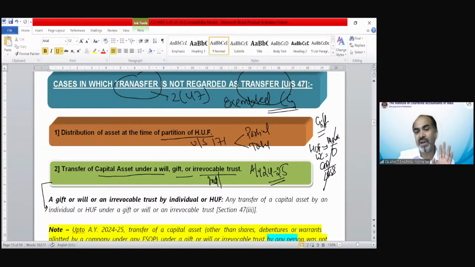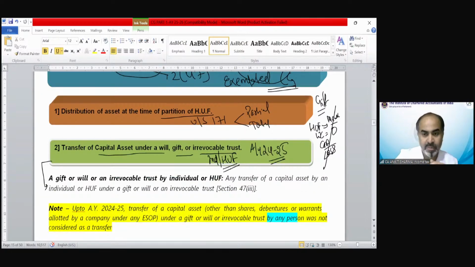Now these gifts are exempted only for individual and HUF. Earlier, this benefit was for all persons. Anyone could transfer any asset as a gift, will, or irrevocable trust, that means donation to anyone, and there was no capital gain. But now the amendment has come from assessment year 25-26, which has been discussed in the below provisions. This is a new provision. Now the benefit is only available to individual and HUF. So this is for assessment year 25-26: any transfer of a capital asset by an individual or HUF.